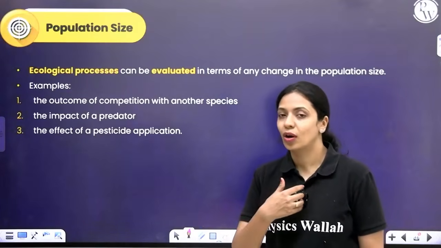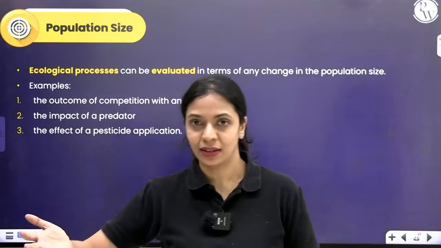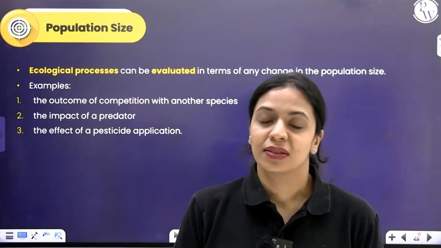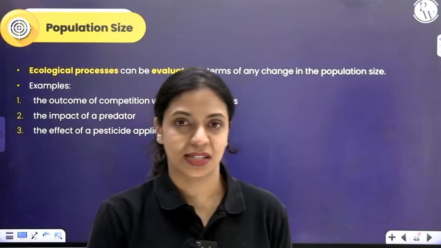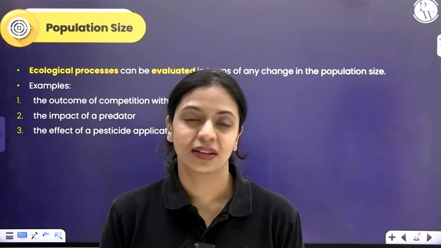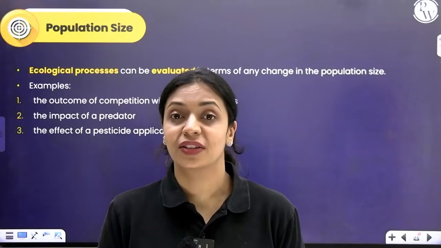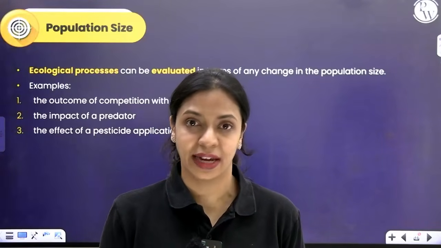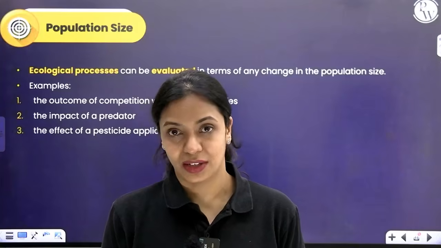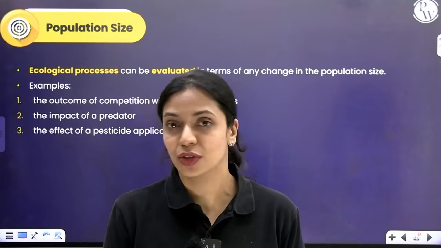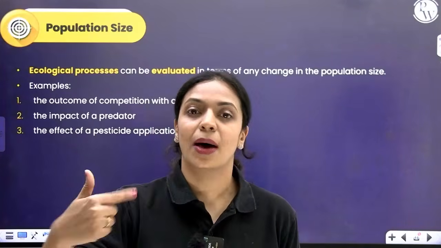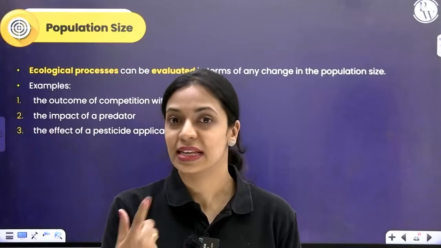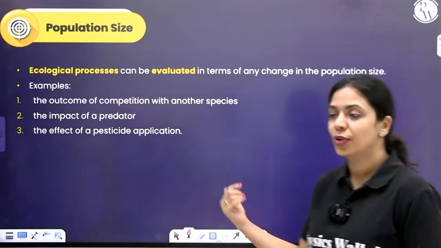Now let's say you are growing some crop in the land, in your agricultural farm. There are a lot of pests. You've sprayed some pesticide on your crop field. So you want to know how effective that pesticide was. Is it 100% effective? Have all the pests died? Is it only 50% effective? There were 100 earlier, right now there are 50. So if you have a count, then it is easier to evaluate all of these processes.